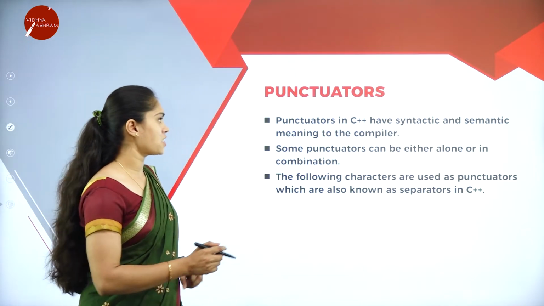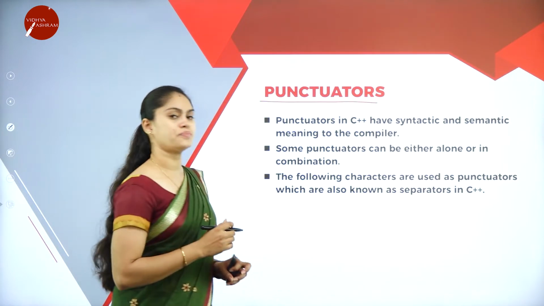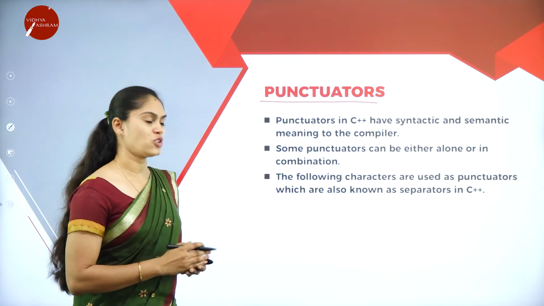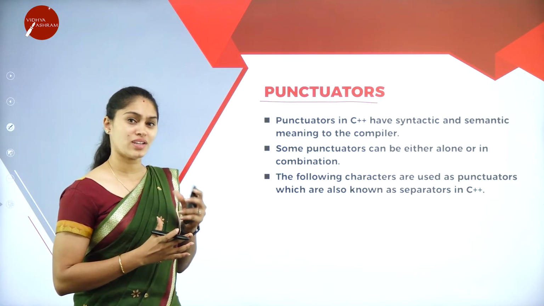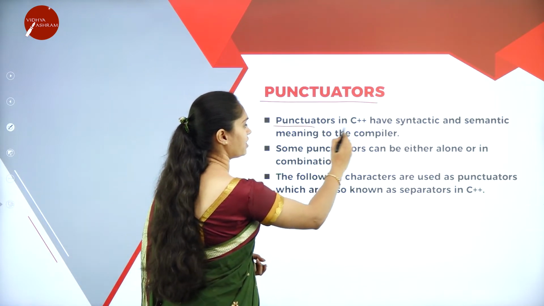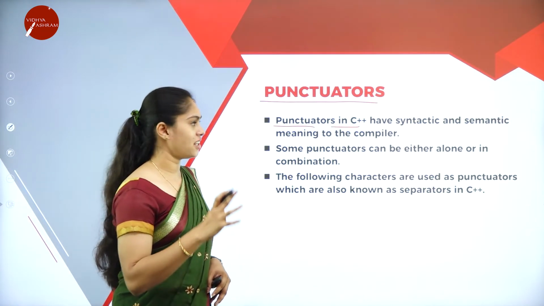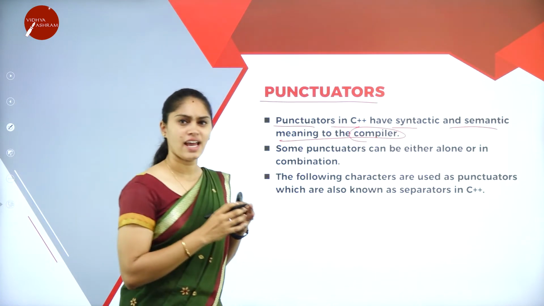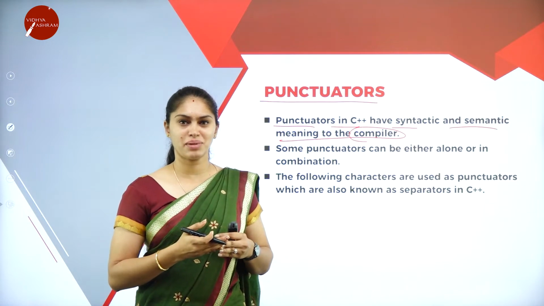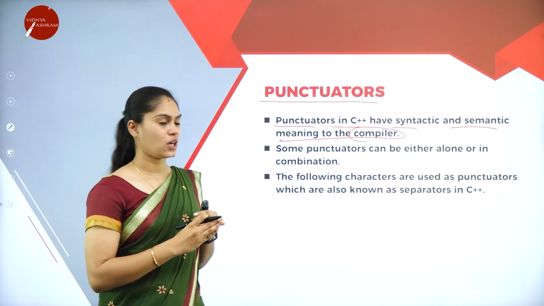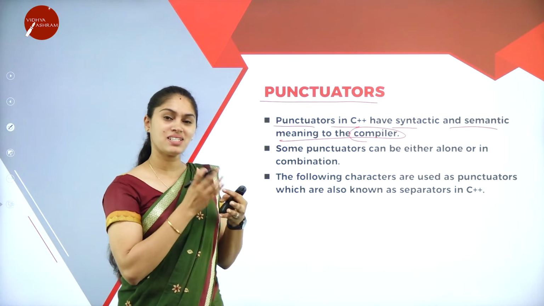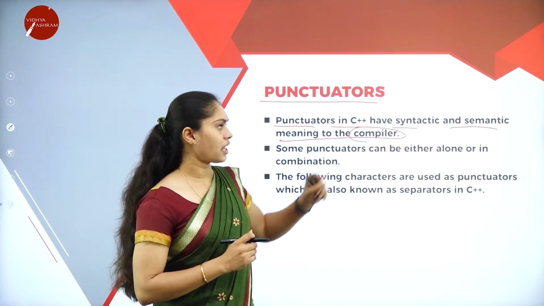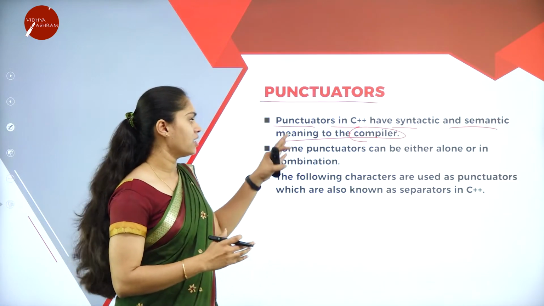Let me move on to the next one, that is punctuators. We learned about identifiers and keywords, so now we'll see about punctuators. What are punctuators? Punctuators in C++ have syntactic and semantic meaning to the compiler. Here everything is standard. We cannot change the meaning of any of the tokens. Punctuators are symbols that have a syntactic and semantic meaning to the compiler.